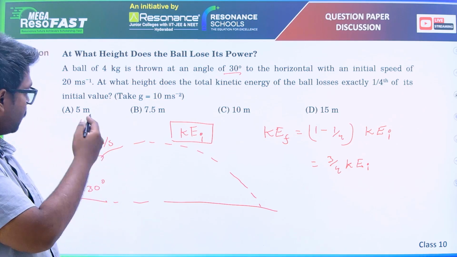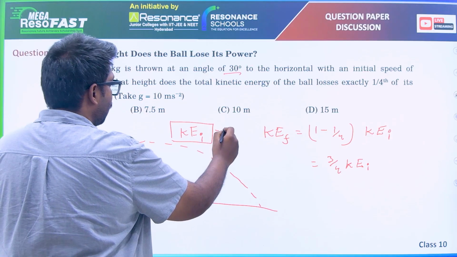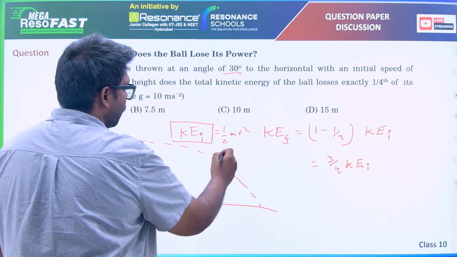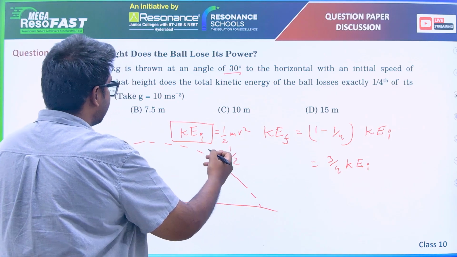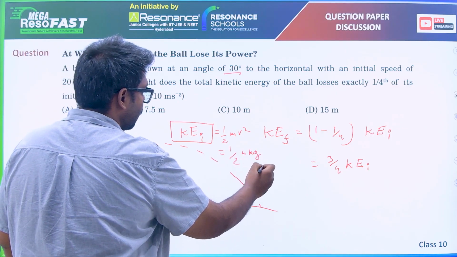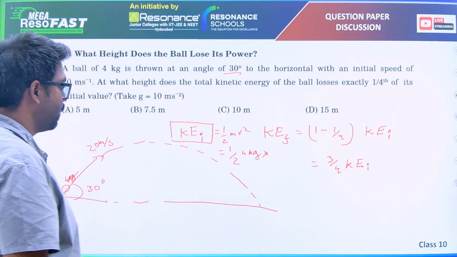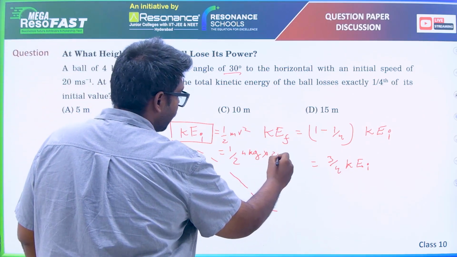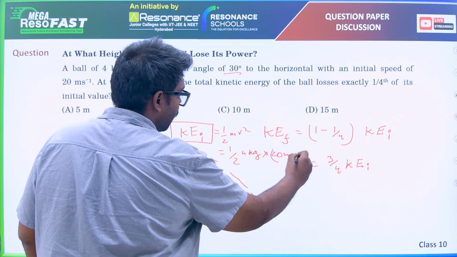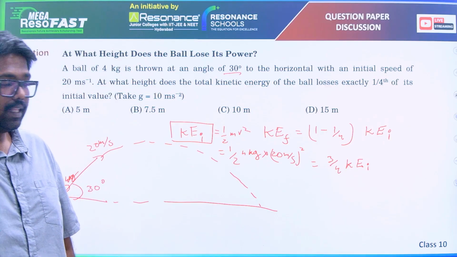What is the initial kinetic energy? Half m v squared. Mass is 4 kg, velocity is 20 meters per second, whole squared.